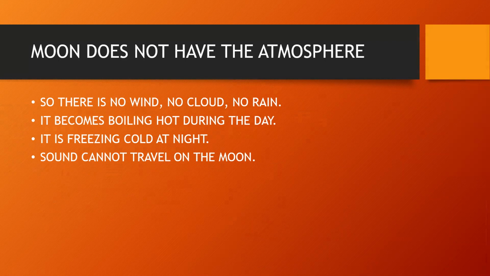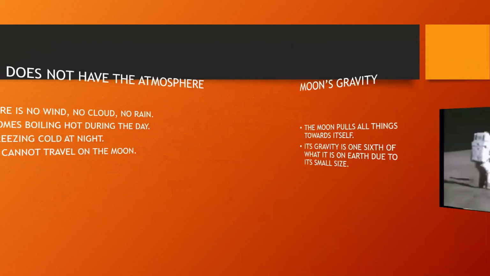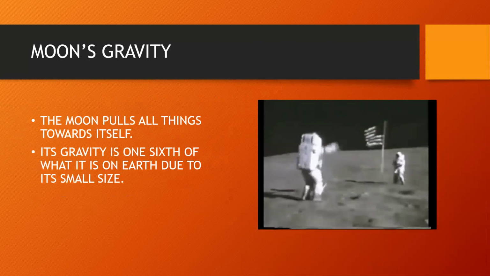The earth pulls everything down with the force of gravity. That is why anything that is thrown up comes down. The moon also pulls all things towards itself. But since it is much smaller than the earth, the force of gravity is less. It is only about one-sixth of that on the earth.